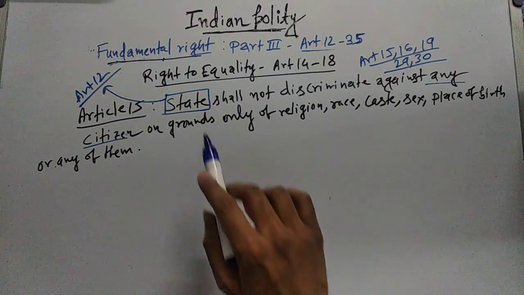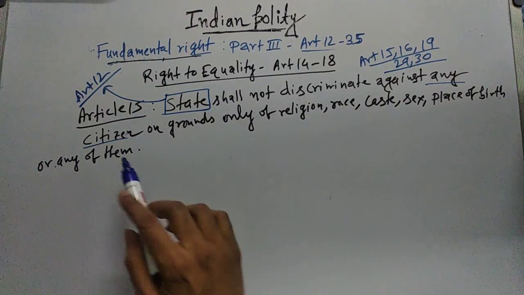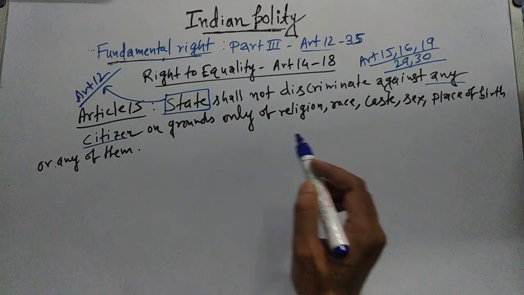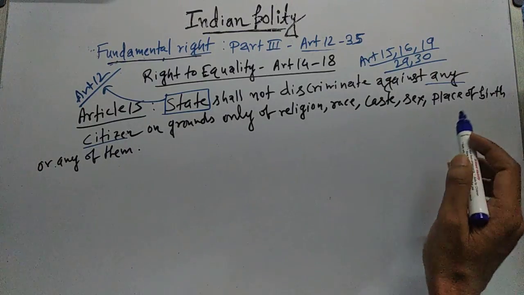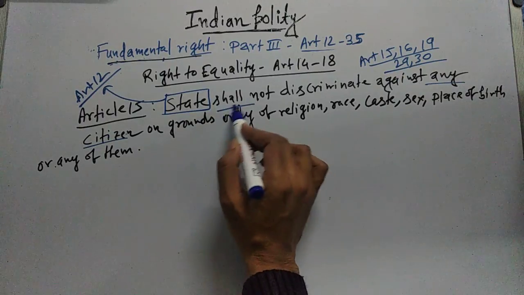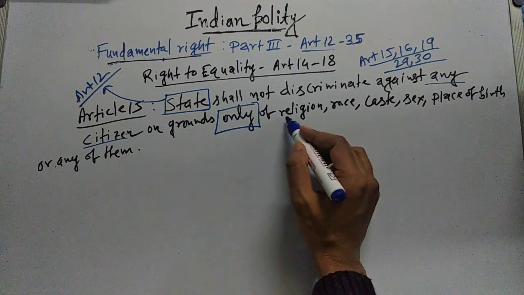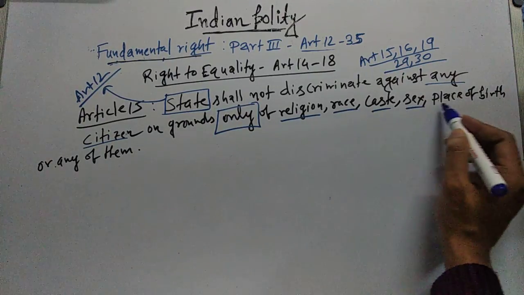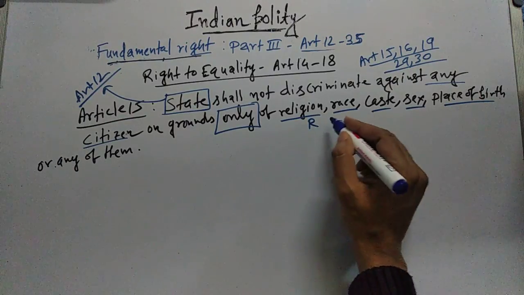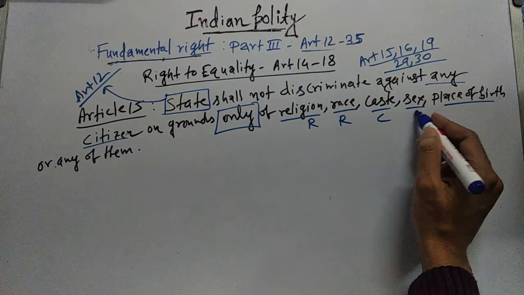So Article 15 says the state shall not discriminate against any citizen on grounds only of religion, race, caste, sex, place of birth, or any of them. Here the word only is important, and religion, race, caste, sex, place of birth, you can remember like this: RRCSP.